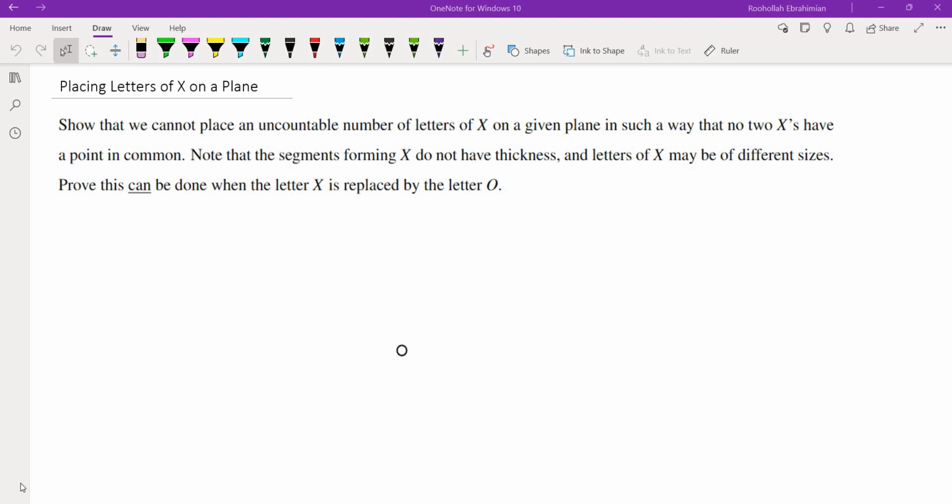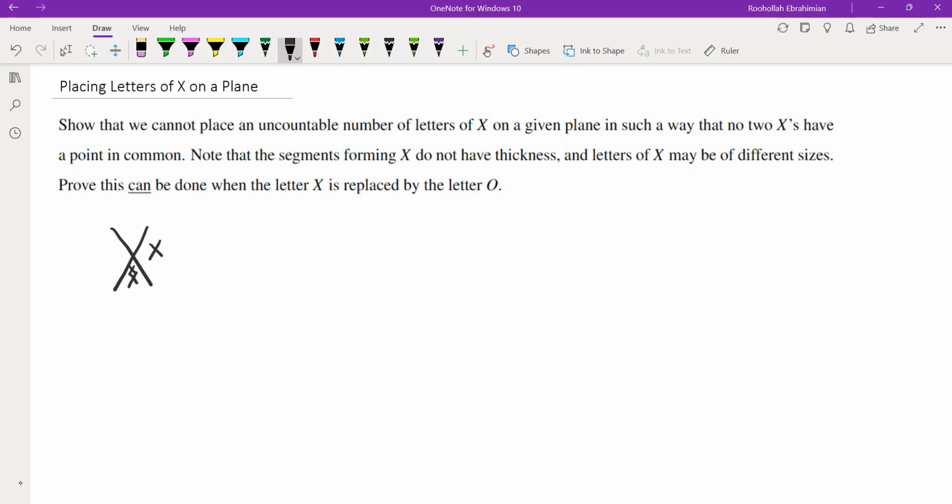Hello, in this video we're going to talk about a problem on placing letters of x on a plane. Show that we cannot place an uncountable number of letters of x on a given plane in such a way that no two x's have a point in common. So what that means is that we can place an x here and an x here and an x maybe